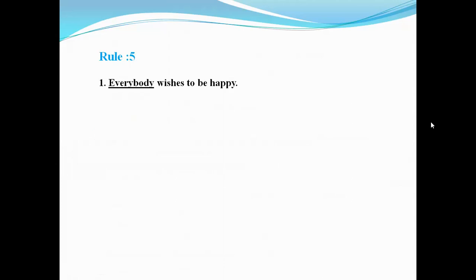Everybody wishes to be happy. If there is everybody in an affirmative sentence and you are asked to make it interrogative, just use who doesn't instead of everybody. Then the rest of the sentence, and after that a question mark. So the answer will be, who doesn't wish to be happy?